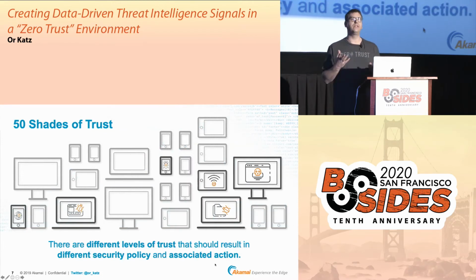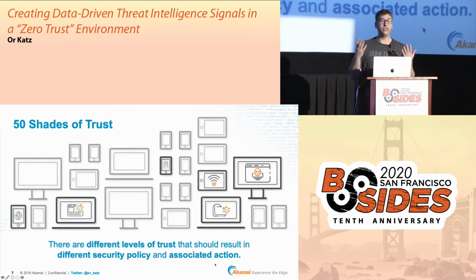Now, what does it mean, trust level? There are 50 shades of trust, and I'll ask you a few questions about it. So if someone is connected to one of our enterprise applications at the same time that he's browsing through a, well, badly reputed network, he's using some Wi-Fi network that has bad reputation. Do we trust that user?